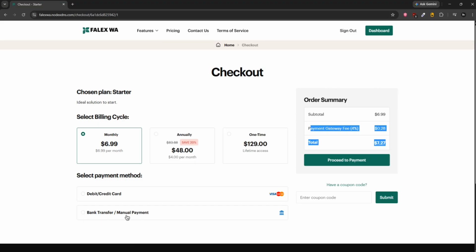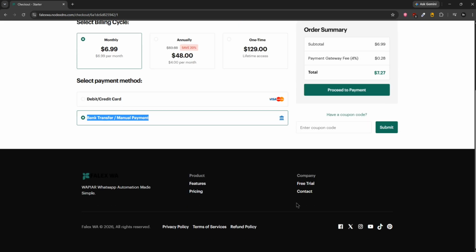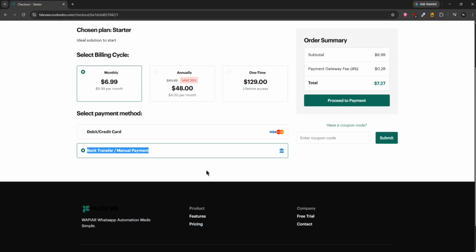We also have added manual payment gateways like bank transfer, crypto transfer. You can rename it your way. You can change these icons as well. You can update this from the code base, and you can update this from the admin panel. It's super easy to update everything.